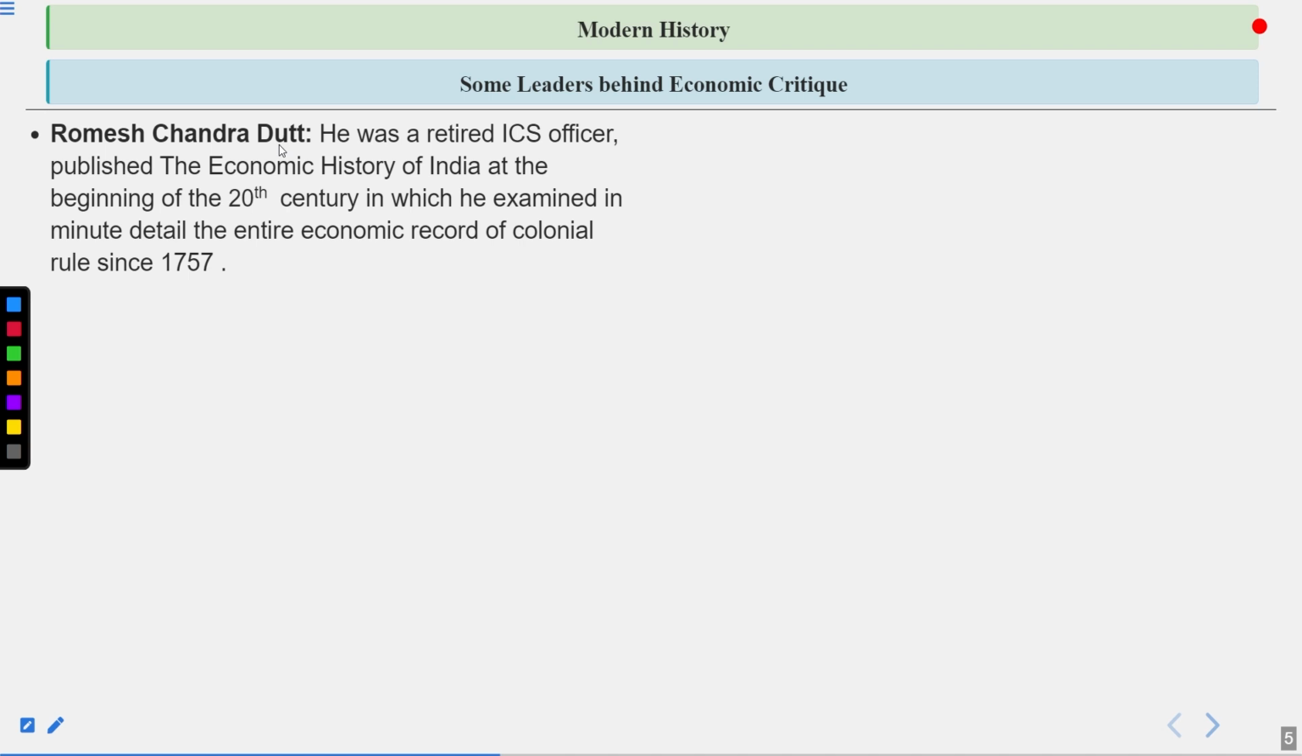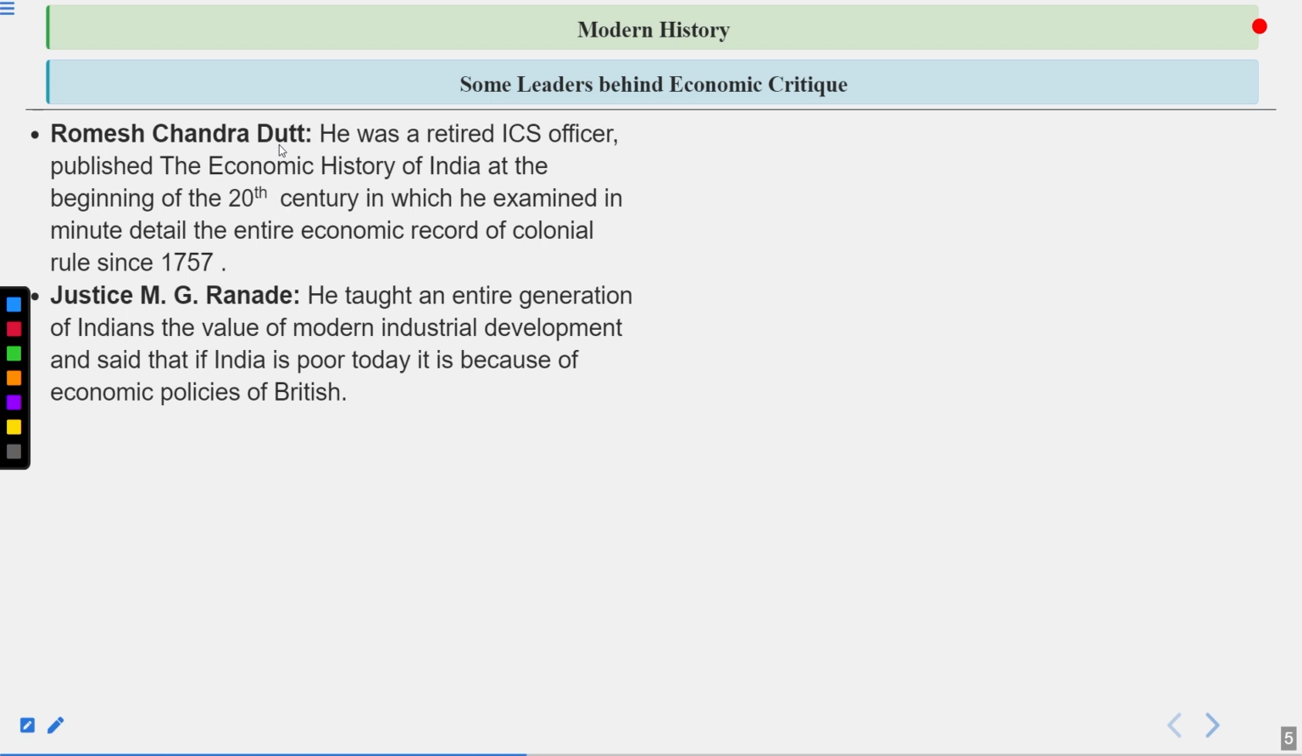So in the early beginning of the 20th century, he wrote down these things and described in minute detail every economic record of colonial rule since 1757. That was the time when the Battle of Plassey was fought. I hope you remember.